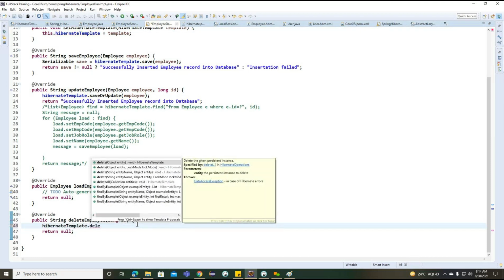Hibernate template dot delete object here. So we can just provide the delete here. The delete method will try to delete the object from the database. Okay, so just try to work on these two examples here,